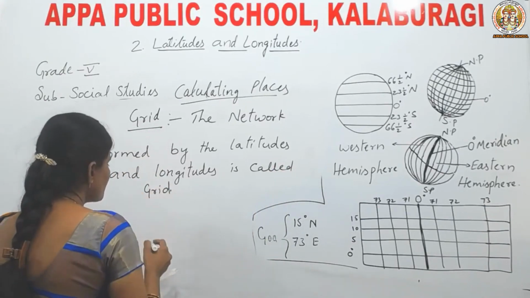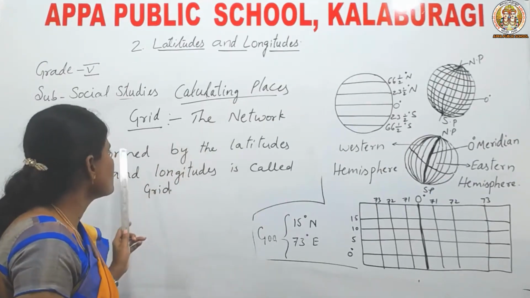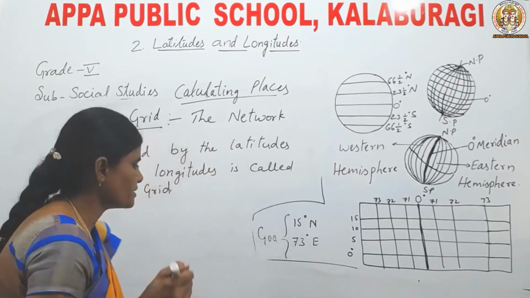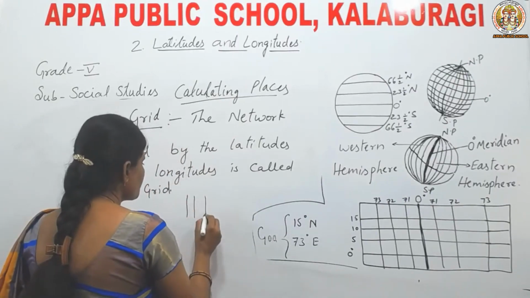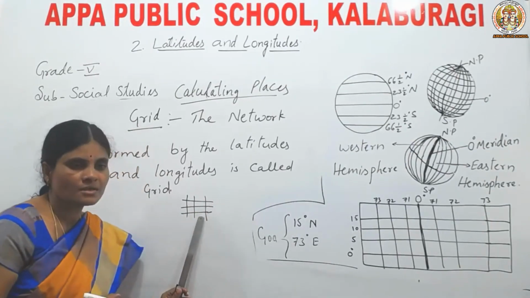Okay, children. What is a grid? A grid is nothing but the network formed by the latitudes and longitudes. Right? This is nothing but a grid.